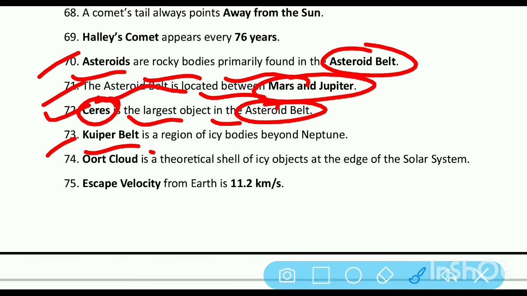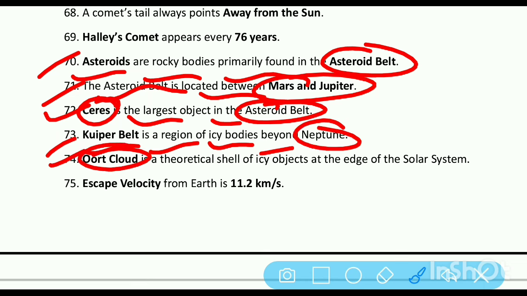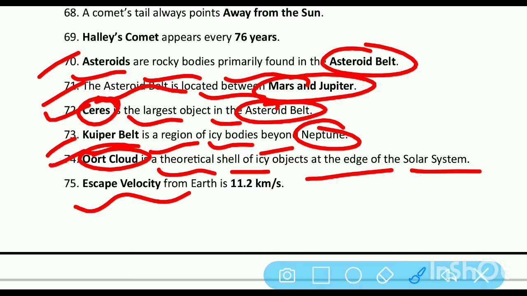The Kuiper belt is a region of icy bodies beyond Neptune. The Oort cloud is the theoretical shell of icy objects at the edge of the solar system. Escape velocity from Earth is 11.2 km per second.